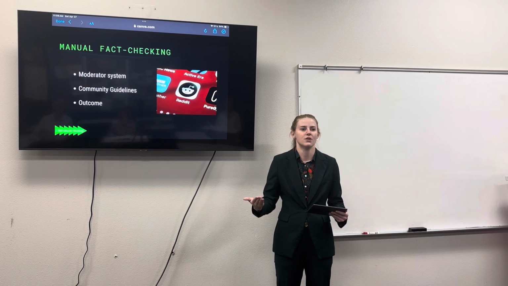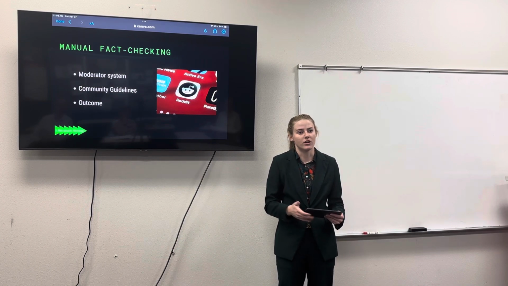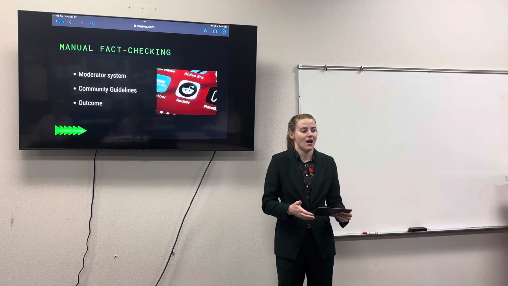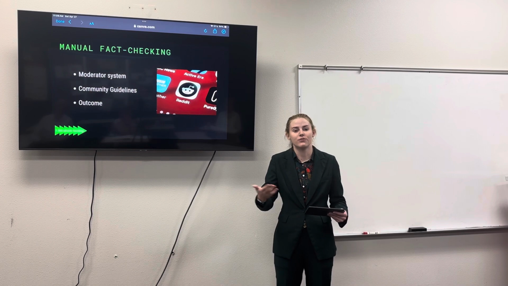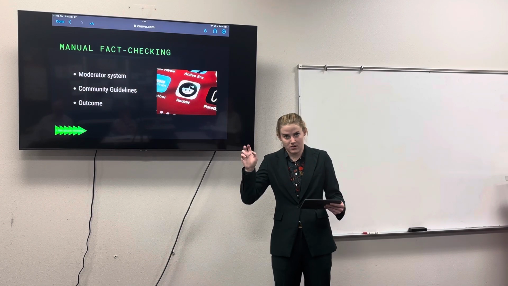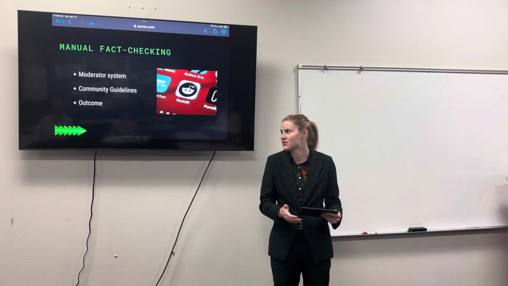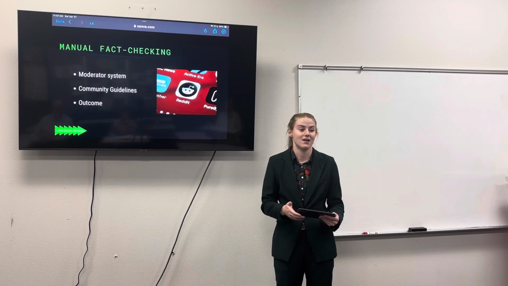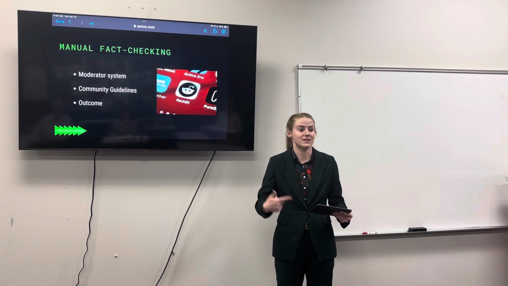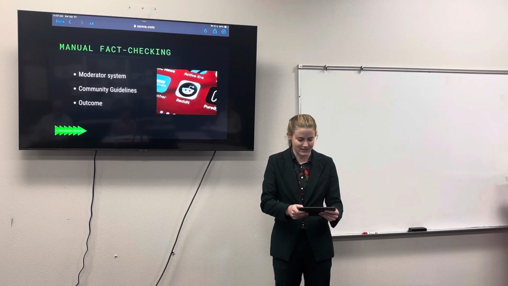The most prevalent media giant that is using this is Reddit. They have what is called a moderator system, or a volunteer-based group that is basically going in and manually fact-checking what is being said. But they have to follow the community guidelines, and who's to say that they're going to be following these guidelines or not? The outcome is that people's biases are being thrown in and misinformation is obviously being left out, and it is a huge petri dish of what is and what isn't going on in this area.